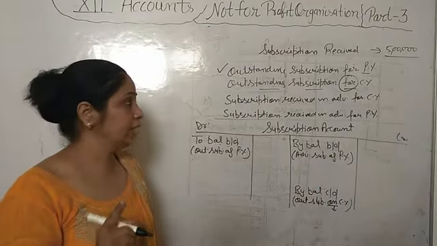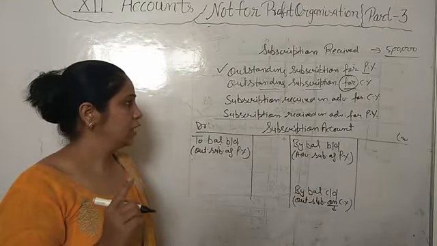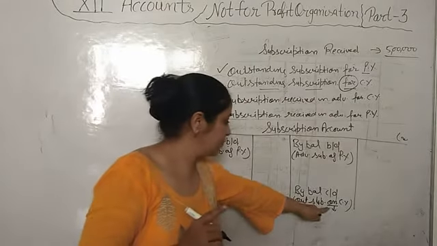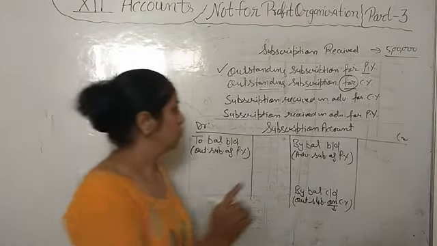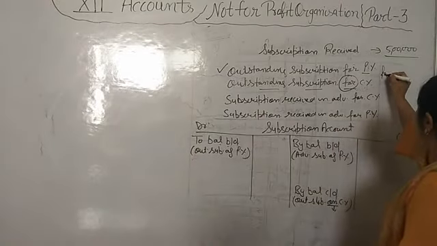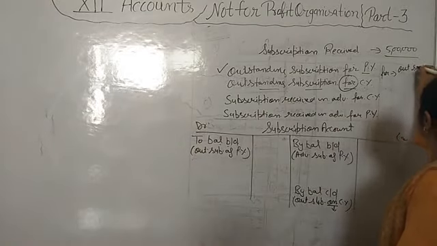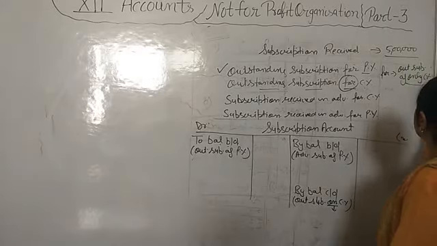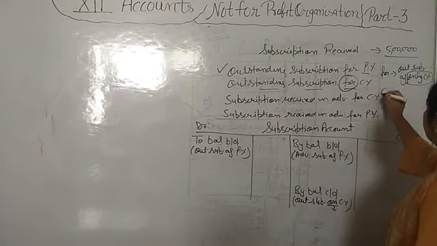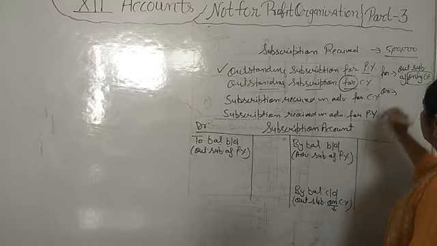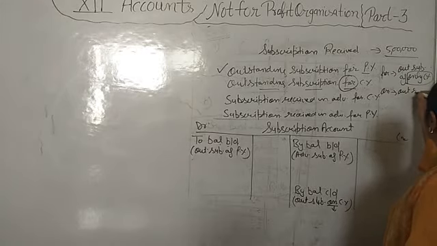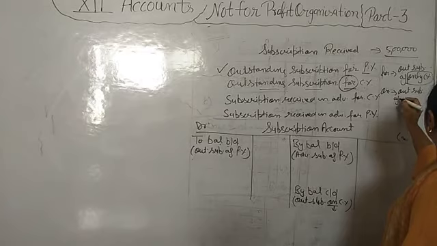Now understand very carefully what is the difference between if it is written "for" and if it is written "on". "For" means outstanding subscription of only current year. This is the outstanding subscription of only current year. And "on" means total outstanding subscription. Total means current year plus previous year.